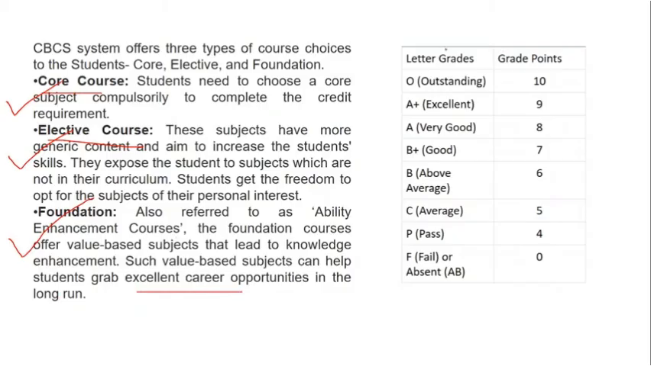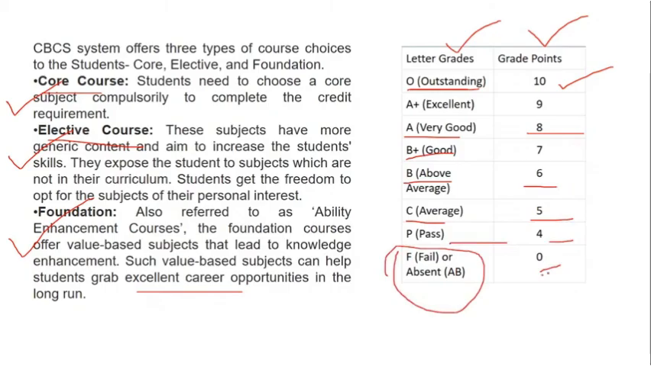And how are the grading points done in the CBCS system? That is the letters and the points. Grade O stands for outstanding, that is 10 points. A plus is excellent, 9 points. A is very good, 8 points. B plus is 7. Many a time in Match the Following you can get this question. B is above average, 6. C is average, which comes to 5. P indicates pass, it's 4. And absent or fail indicates 0. Okay.